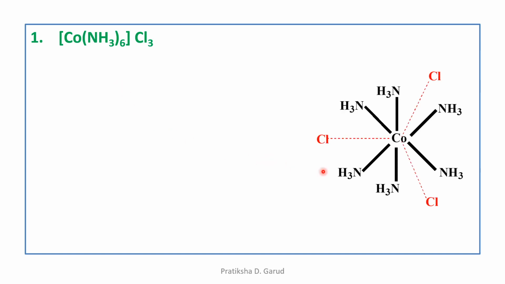In this structure we can see that at the center we have the central metal, cobalt. It is attached to 6 ammonia ligands which satisfy the secondary valency, and it is attached to 3 chlorine which satisfy the primary valency. Secondary valencies are shown by the thick line. Primary valencies are shown by the dotted line. Dotted line means they are ionizable, which can be precipitated by using silver nitrate.